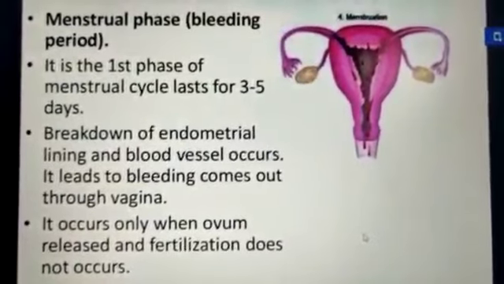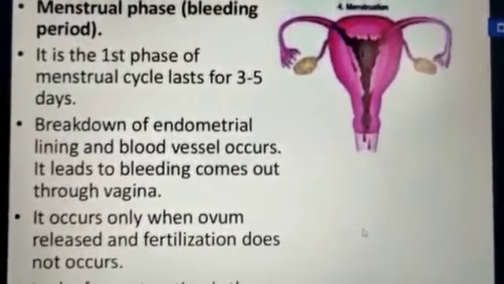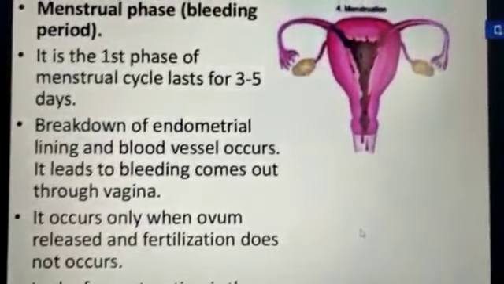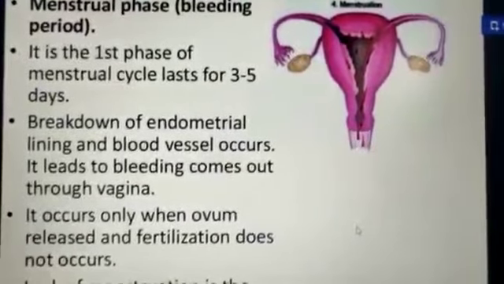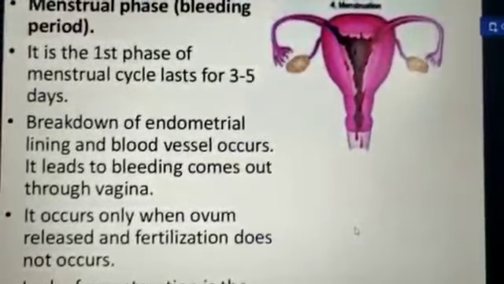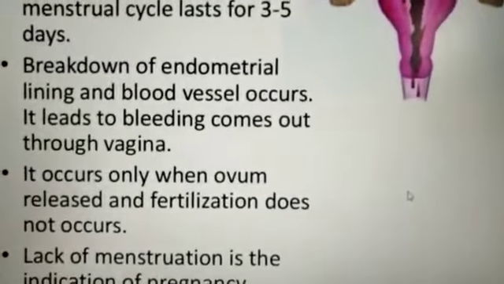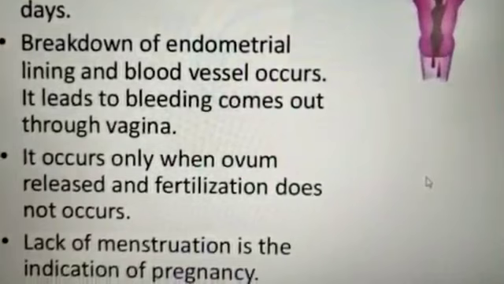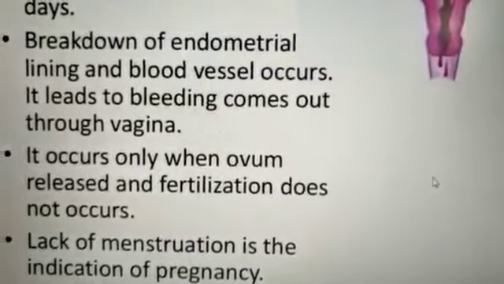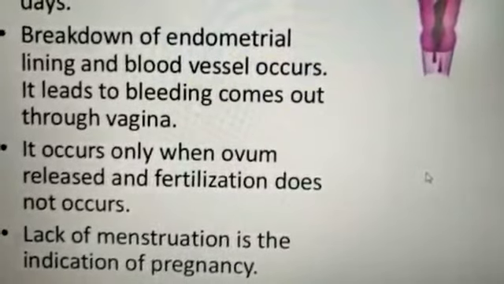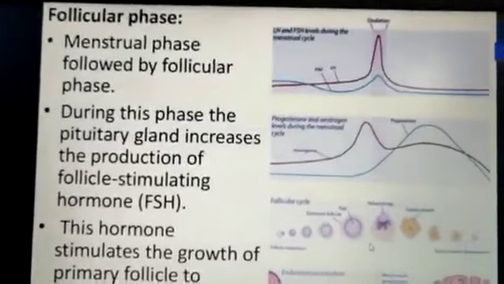Now, the menstruation phase, that is the bleeding phase. It is the first phase of the menstruation cycle and lasts for 3 to 5 days. Breakdown of endometrial lining and blood vessels occurs. It leads to bleeding that comes out through the vagina. It occurs only when ova release happens and fertilization does not take place. Lack of menstruation is an indication of pregnancy.